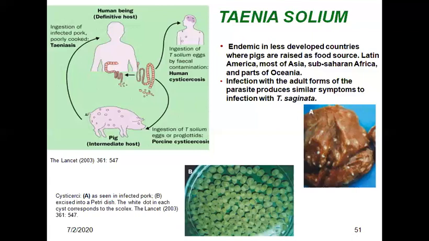Neurocysticercosis, or NCC, is the most common form and accounts for 60 to 90% of cases of cysticercosis. It is considered the most common parasitic CNS infection in man and the most common cause of adult onset epilepsy throughout the world. Based on the site involved, NCC is of two types, parenchymal and extraparenchymal. Parenchymal involves the brain parenchyma; extraparenchymal sites are meninges, ventricles, and spinal cord. Though brain parenchyma was thought to be the most common site, recent evidence has shown the subarachnoid space to be the most common site, followed by the brain parenchyma.